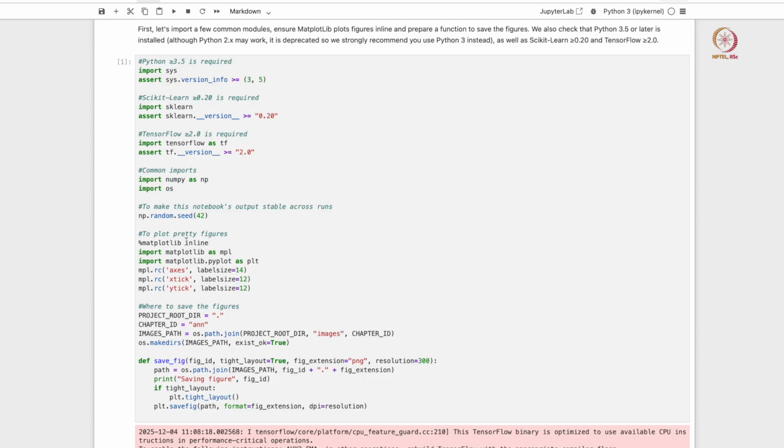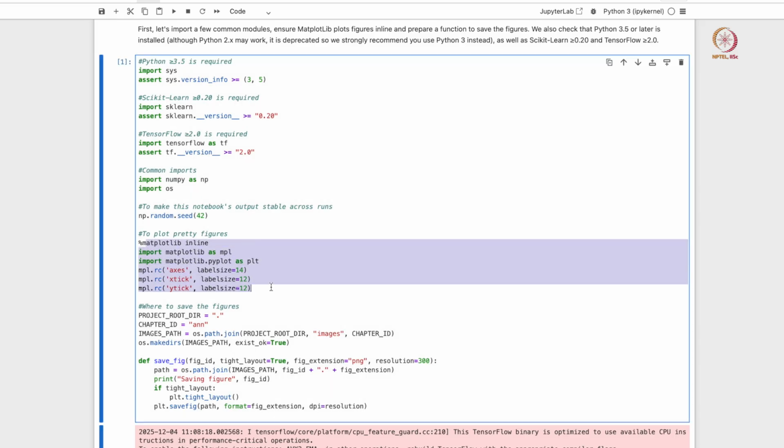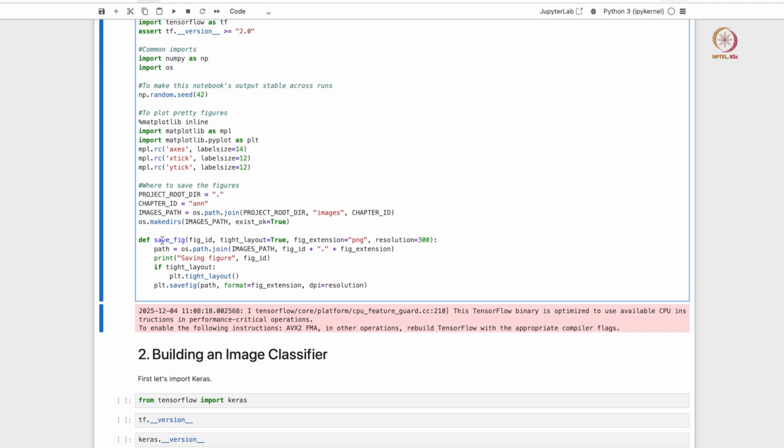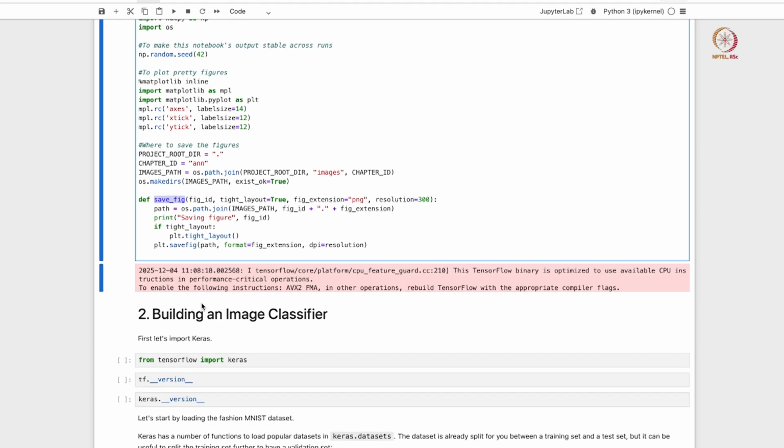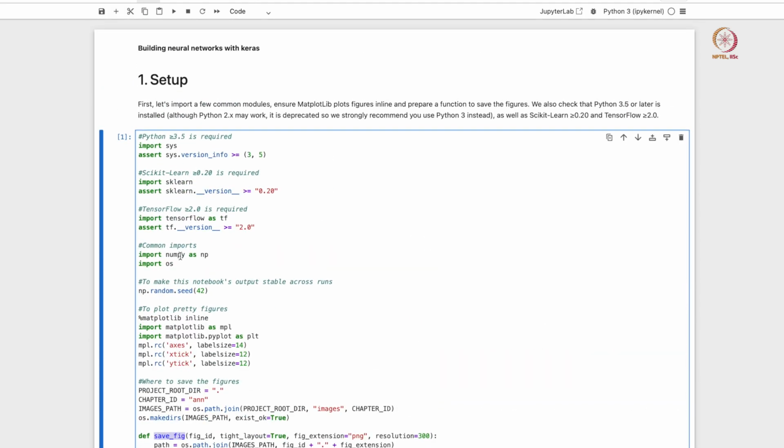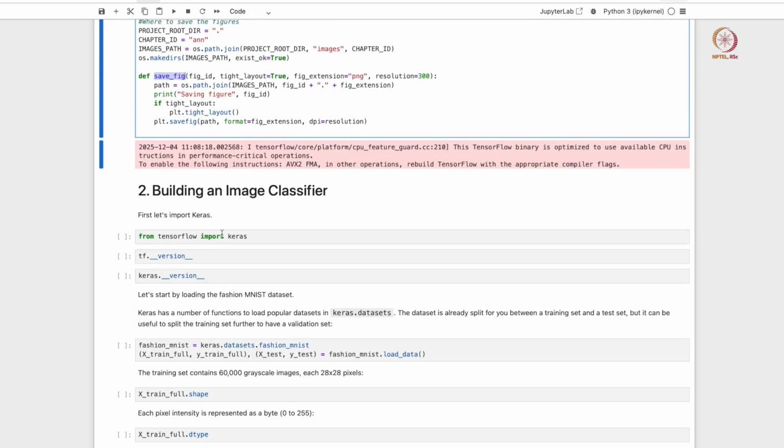And then we basically declare how we want our figures to look like. So simple labels, tick values and so on, and then where we want to store whatever images we are going to generate in this work. That's what we are going to put here, and then we also define a save figure function just to save figures on the fly, right. So the first block is nothing fancy, it's just declaring and importing necessary things, right.